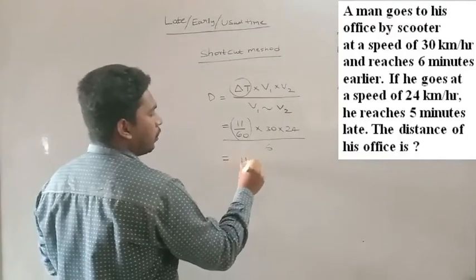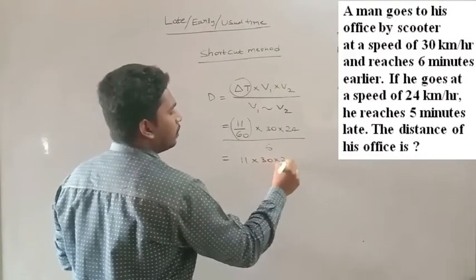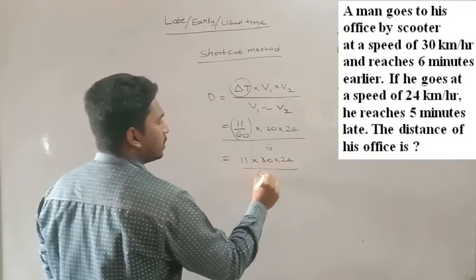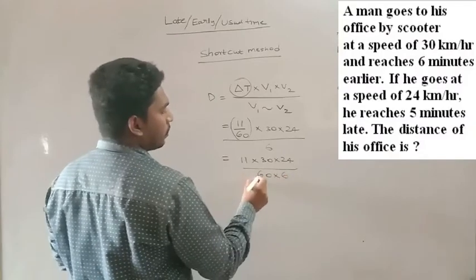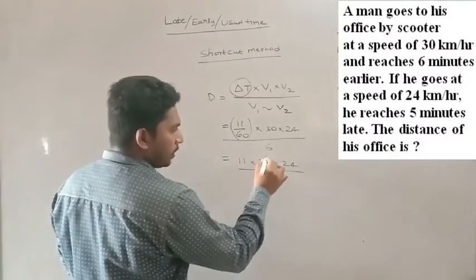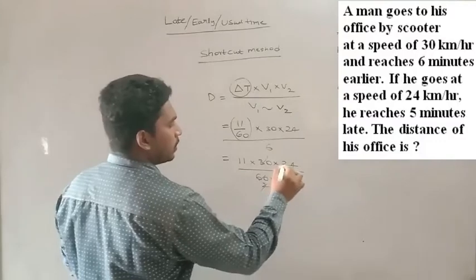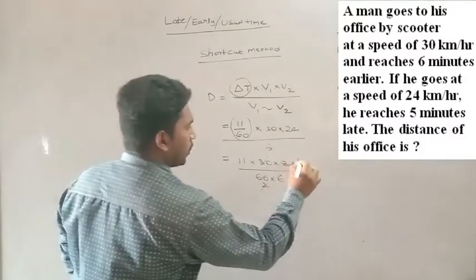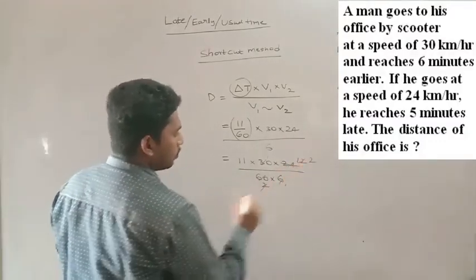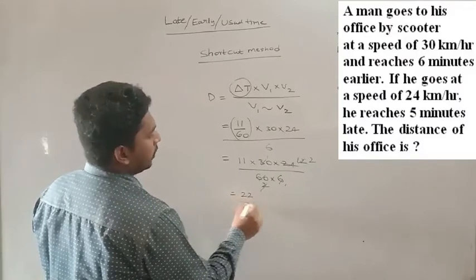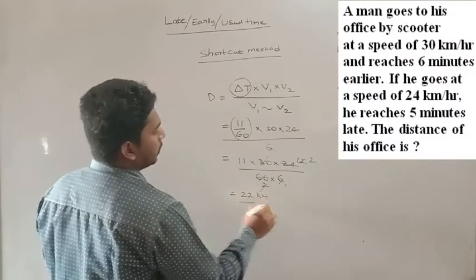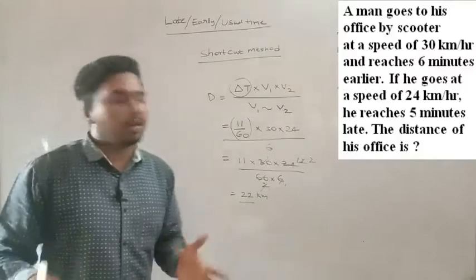If you solve this, 11 into 30 into 24 by 60 into 6, so this will be 12 and this will be 2, so this will be 22 kilometers, the distance. So this is how you have to solve this.